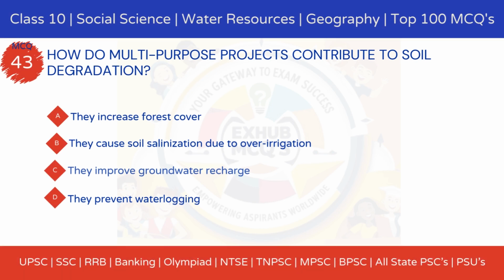43. How do multi-purpose projects contribute to soil degradation? Option A, they increase forest cover. Option B, they cause soil salinization due to over-irrigation. Option C, they improve groundwater recharge. Option D, they prevent waterlogging.